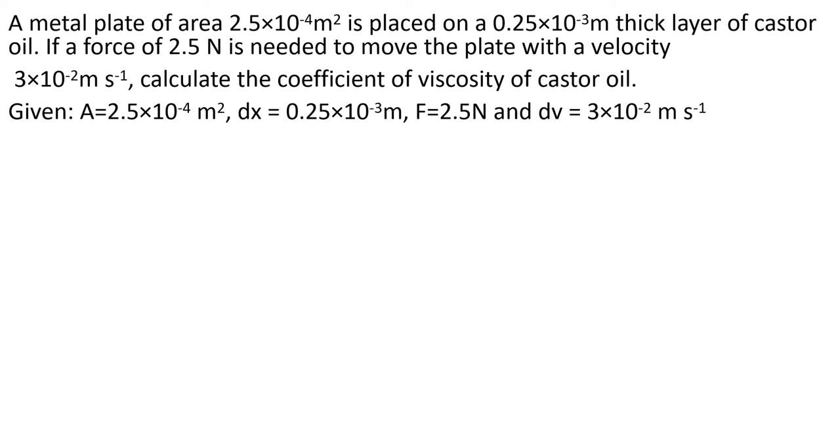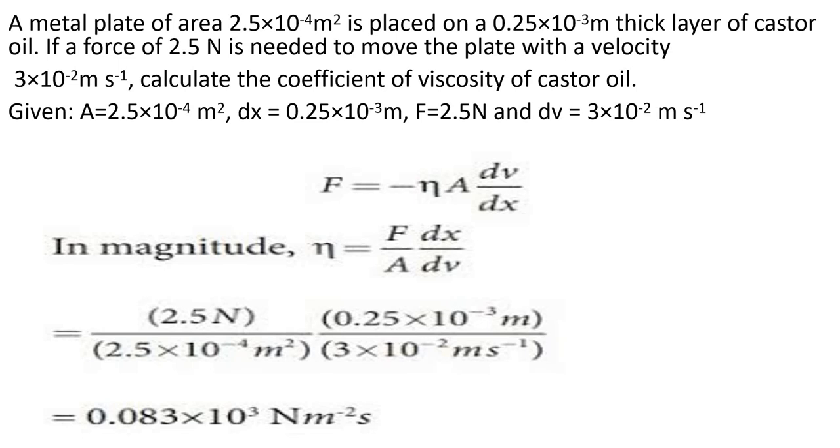And what do you have to find? You have to find the coefficient of viscosity. So which formula do we have to use? We have to use Newton's formula: F is equal to minus eta A dV by dx, and we are not considering the negative sign. We are considering only the magnitude. Already I told you the negative sign shows that the viscous force is acting in a direction opposite to the direction of motion of the liquid. So when we consider magnitude, no need to worry about the minus sign, we are ignoring it. So F is equal to eta A dV by dx, and from that equation we have to find eta. So eta is equal to F by A into dx by dV.